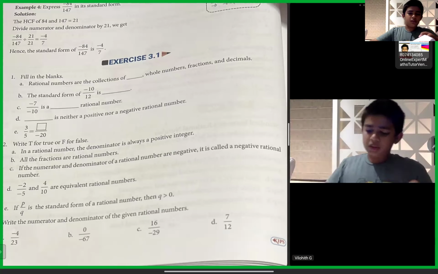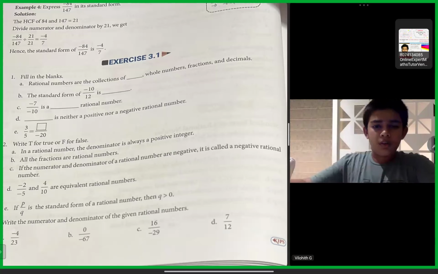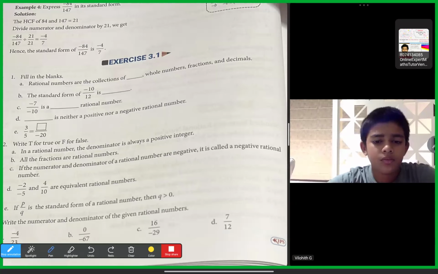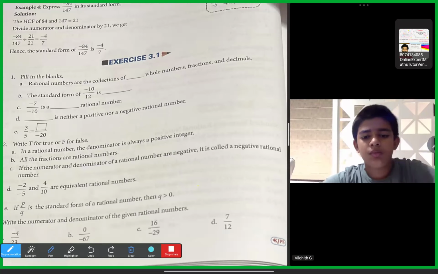Sir, it's integers only, sir. Okay, Vilohit. So then the standard form of minus 10 by 12. So we look at the standard form of the rational number. In the standard form of a rational number, we need to express the numerator and denominator in its simplest form.